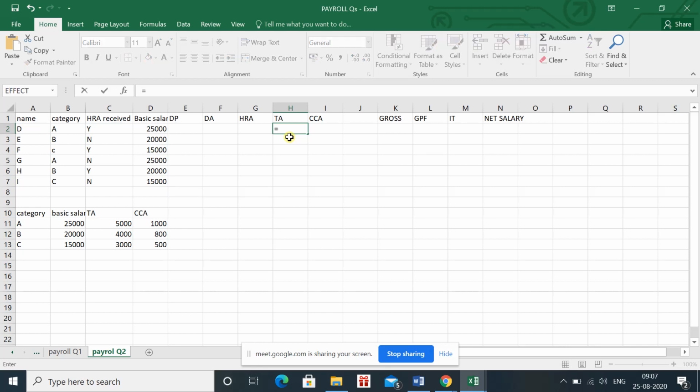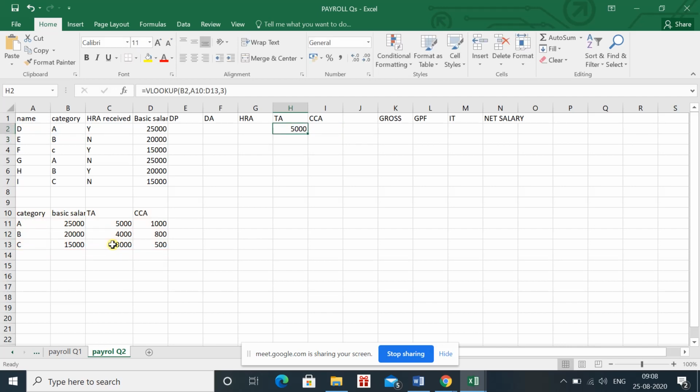In this case also we have to apply the VLOOKUP. So what value do we want to look up? We want to look up the category A, and within which range? So I will select the full range, shift, and with the help of the arrow key I am selecting the range. Now what is the column for TA? If 2 is the column for basic salary, then 3 will be the column for the TA. So I'm writing 3, closing the brackets and pressing enter.